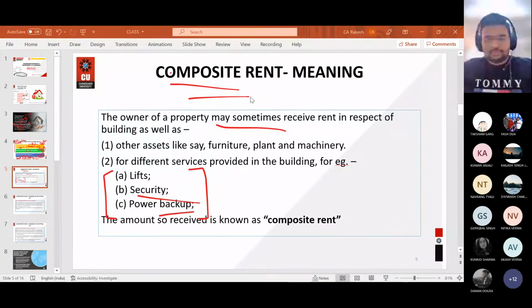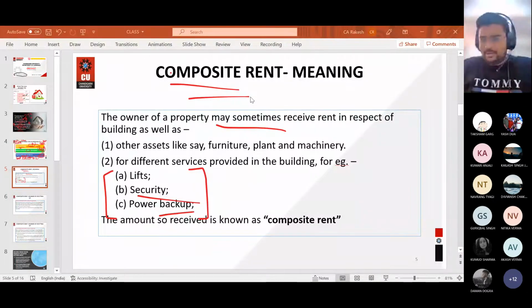The ticket price. And in the news, whenever a new movie releases, you hear that this particular movie has done business of 100 crores. Commission as well? Commission? No.